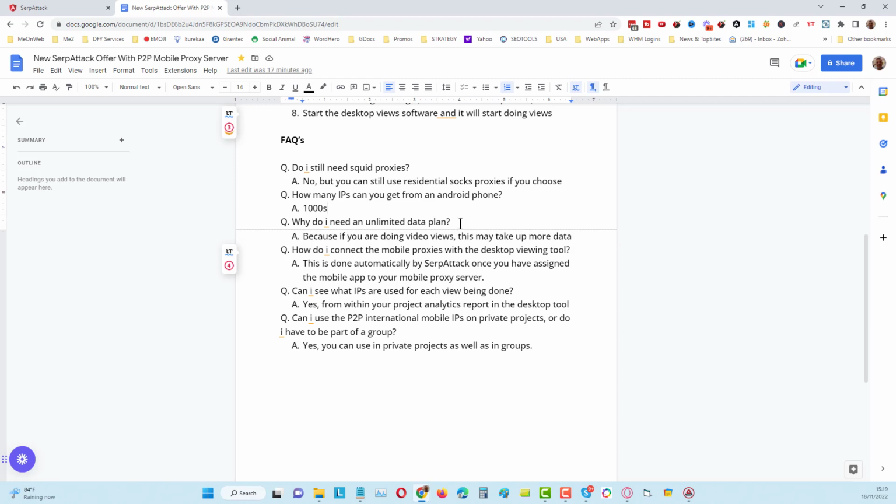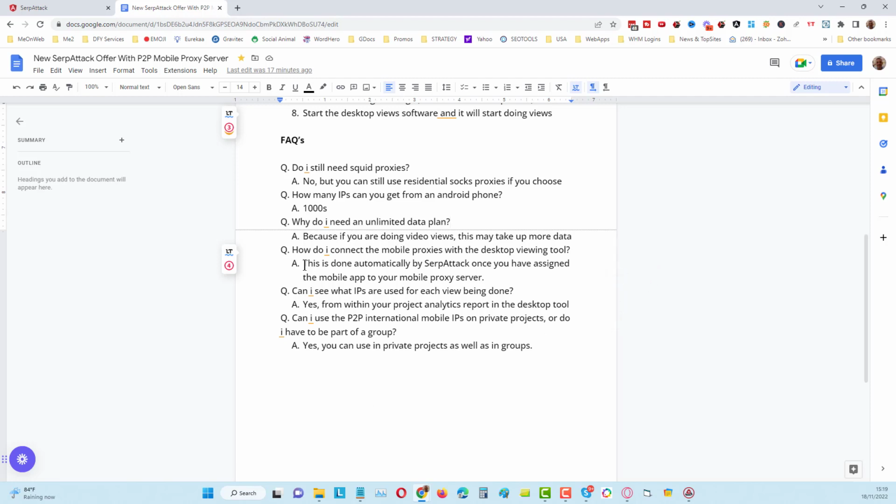Okay, but you do need to ask them, because sometimes they will tell you you've got an unlimited data plan, but they have actually put a cap on it, maybe 40 gigabytes or 80 gigabytes. Just ask them, and you know, if the best you can do is get 40 or 60 or 80 gigabyte, use it and test it and see. You might not need it. We don't know yet. It's too early to know.